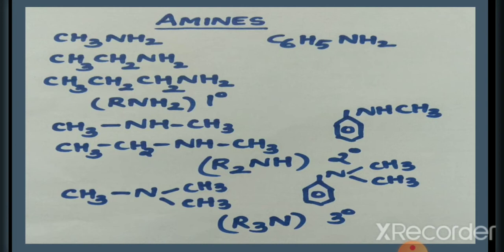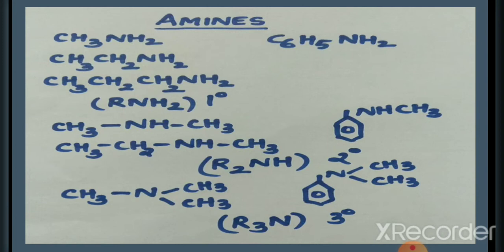Now consider CH3NHCH3. Its common name is dimethylamine and its IUPAC name is N-methylmethanamine. Now consider CH3CH2NHCH3. Its common name is ethylmethylamine and its IUPAC name is N-methylethanamine.